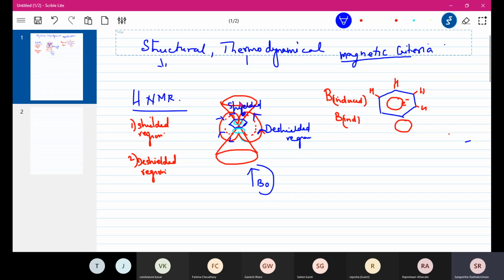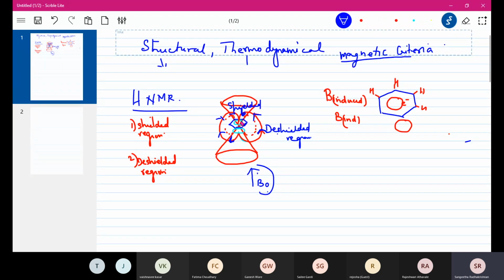If you look here also, it is coming in the opposite direction. So in the shielded region, it is opposing the external magnetic field, and in the de-shielded region, it is on the side of the applied magnetic field. So outside it is going to be added, the total effect will increase, because there is external magnetic field plus the magnetic field of our electrons itself, whereas within the shielded region it is going to be opposite.